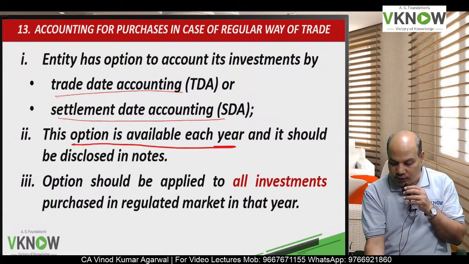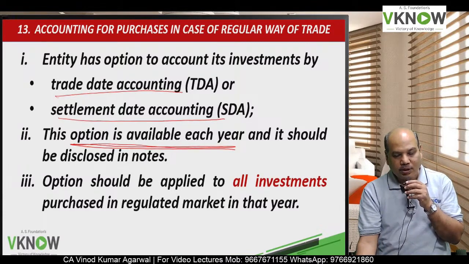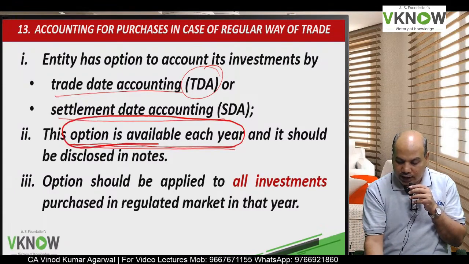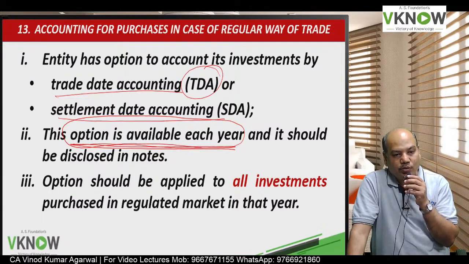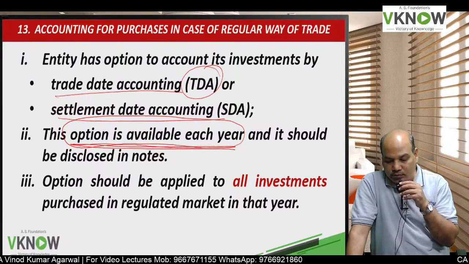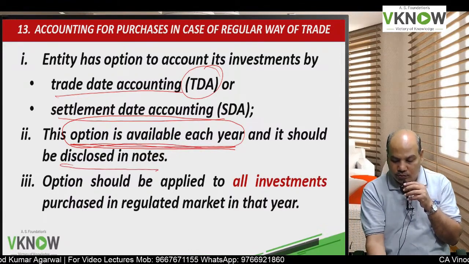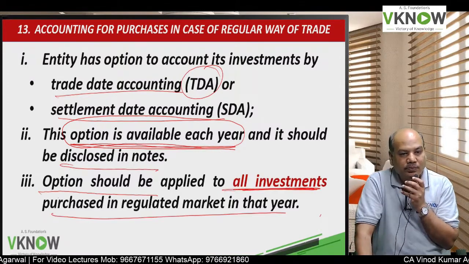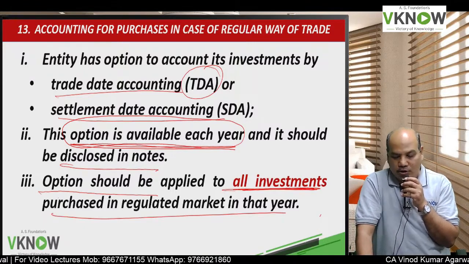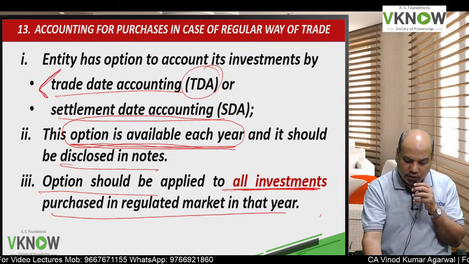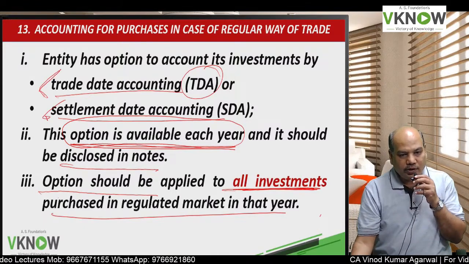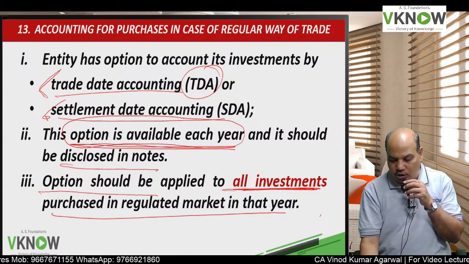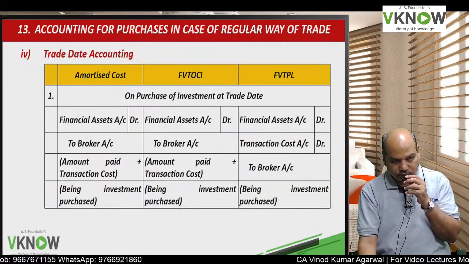This option is available each year, but whatever accounting policy you choose, you will apply that for all such equity instruments throughout the year, and it will be disclosed in the note. This option should be applied to all investments purchased in the regulated market in that year. So one year you can follow trade date accounting for all the investments. Another year you can follow settlement date accounting for all such equity instruments.